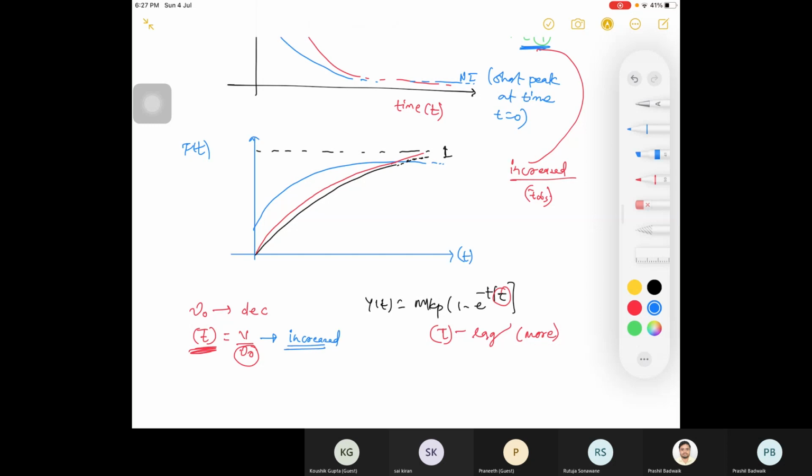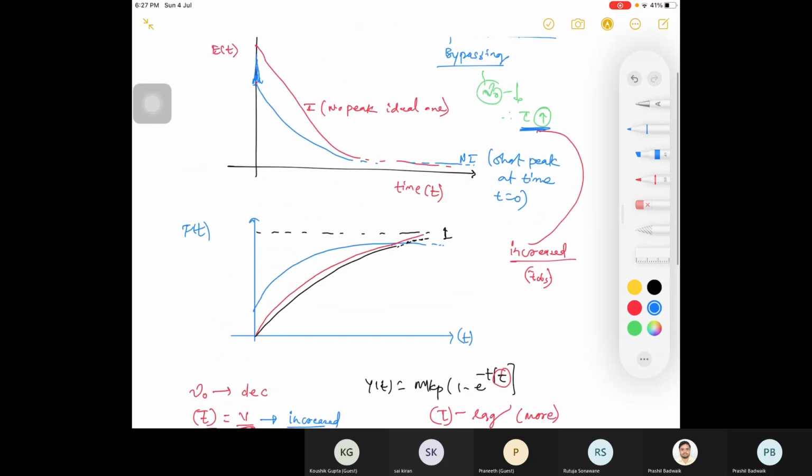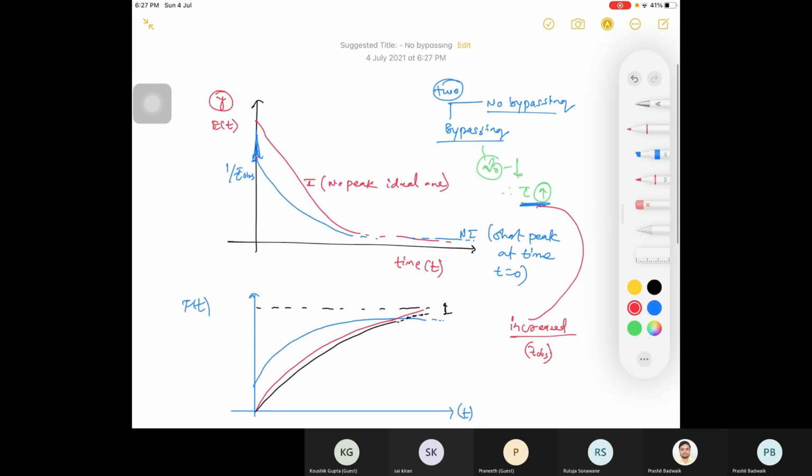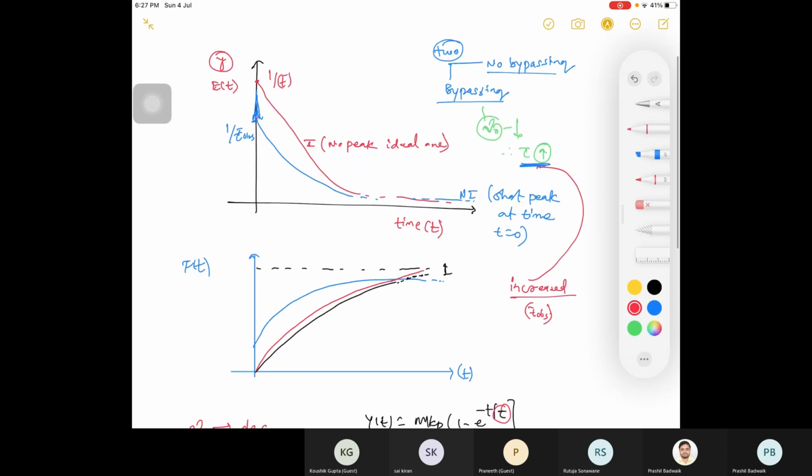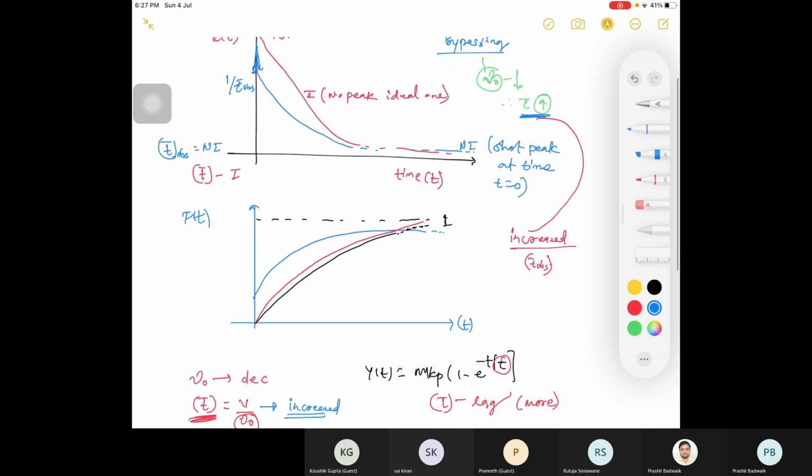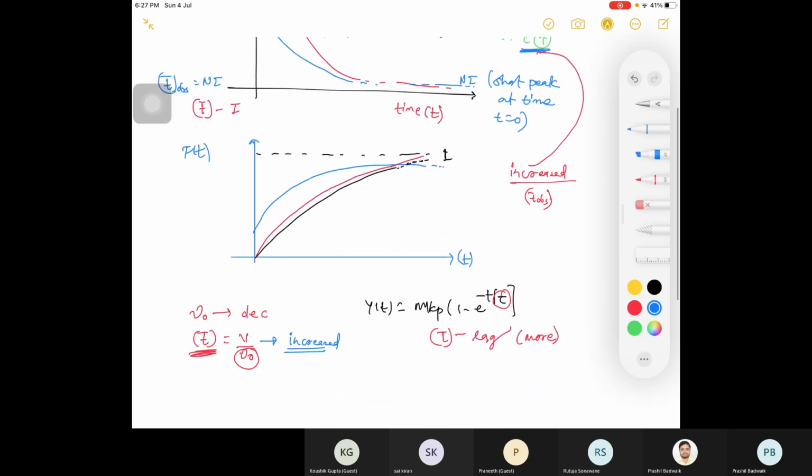If t increases, then your 1 by t will decrease, and this is your curve. This is 1 by t mean observed, and this red one is your 1 by t mean. So this t mean is basically for the ideal one, and this t mean observed is for the non-ideal one. Don't confuse between your sign conventions, right? Now tell me, your t has increased, right? T has increased, meaning you will be having lag in the system.